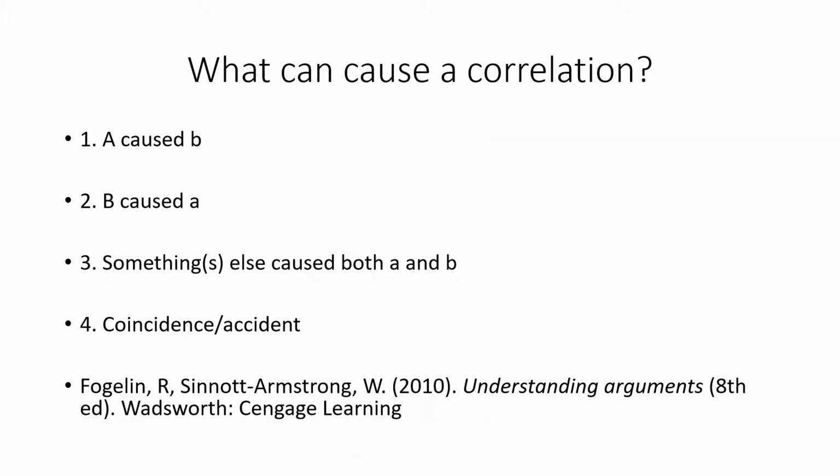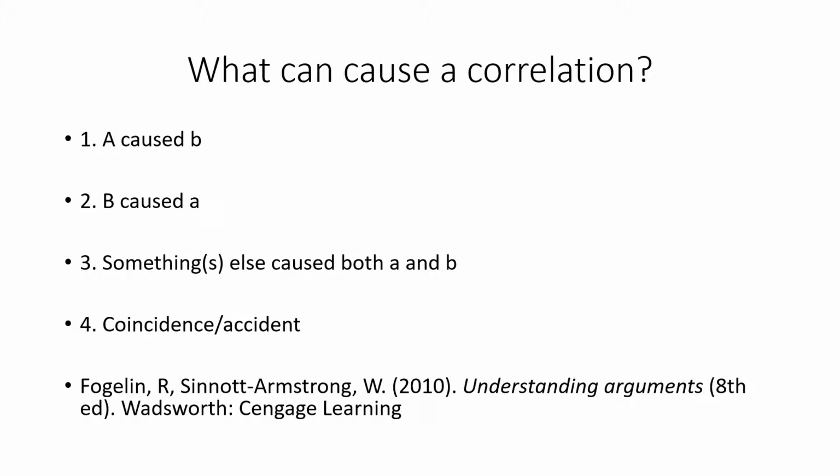So what can we say about a correlation? Walter Sinnott-Armstrong and Robert Fogelin, in their Understanding Arguments book, have put forward 4 possibilities, which are quite helpful here. When there is a correlation, something would have had to have caused it. And these are the 4 possibilities. One is that one of the things caused the other. So we can put this in a kind of logical form of A caused B. So the first thing caused the second thing.